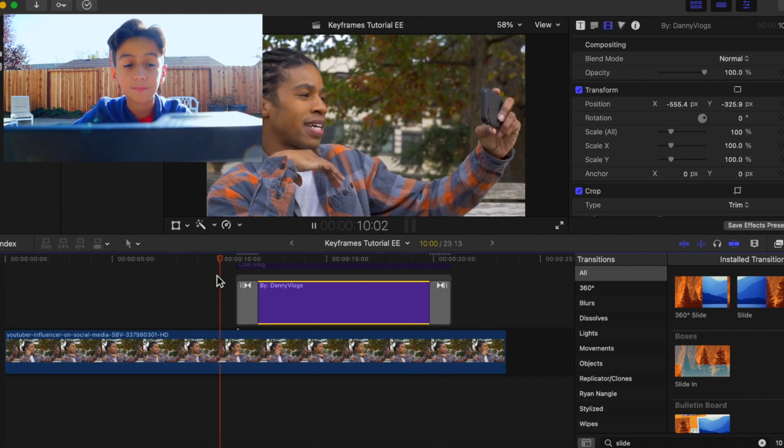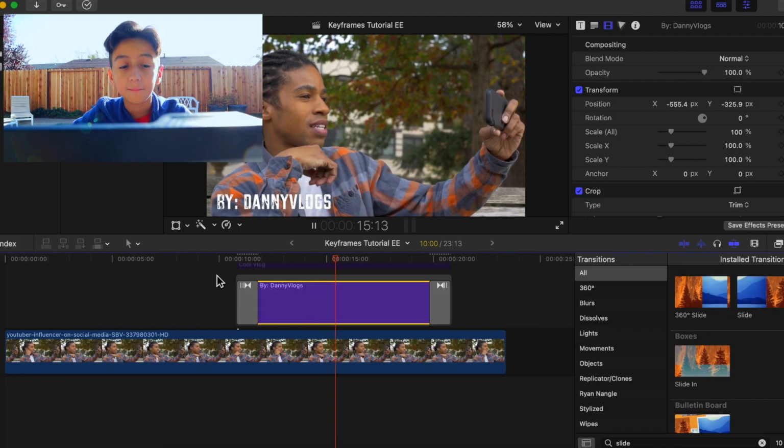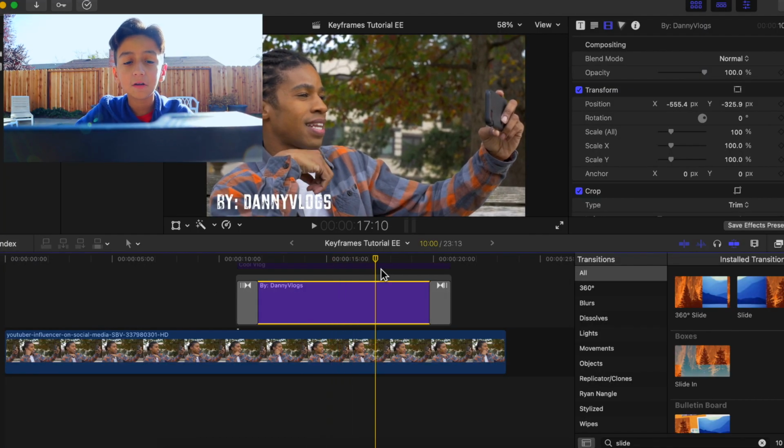Now if we play this back, you can see it has a very cool slide effect built into it. If you want to do it a little faster, you can just do it this way, but if you want it more customizable but it takes a little more time, you should use the keyframe way.